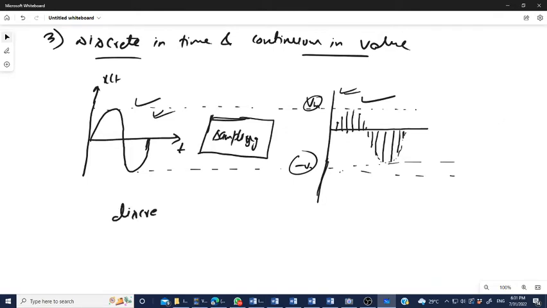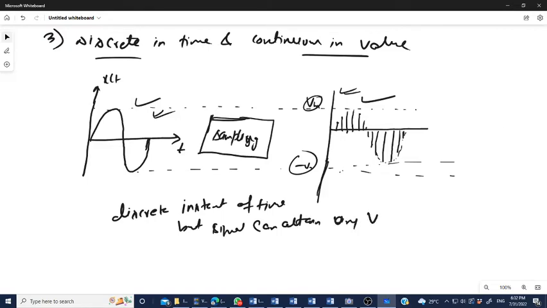It is defined at discrete instants of time, but the signal can attain any value from positive maximum to negative maximum.